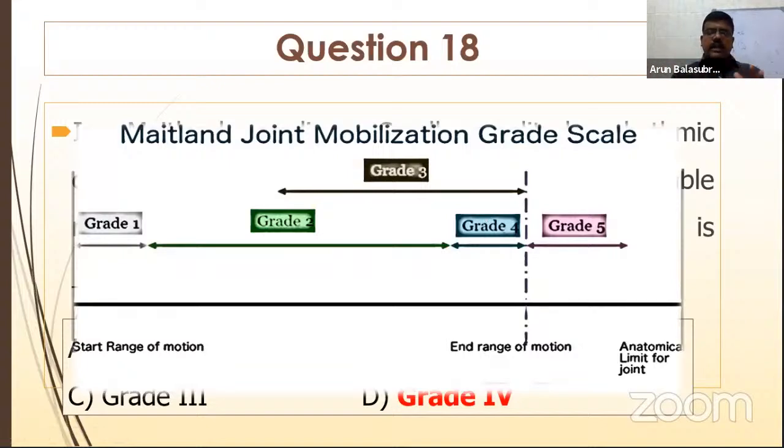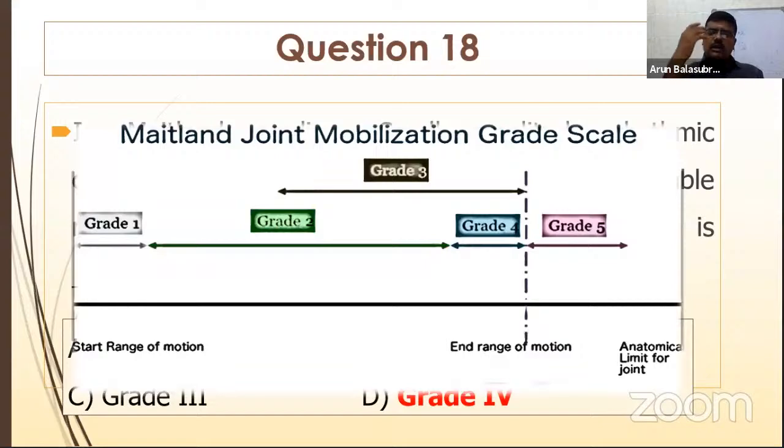Right. So everyone has asked you how to find the gradings. You decide by yourself that this is grade 1, this is grade 2, grade 3, grade 4; it comes with practice. Your grade 1 is my grade 3, my grade 3 may be someone's grade 2. So it is based on the total perception of the therapist. It has to be developed individually. Although the textbook says these are guidelines, there are no strict guidelines for this is grade 1, this is grade 2, grade 3, grade 4. So there is nothing like that. You have to develop your own grades based on your perception.